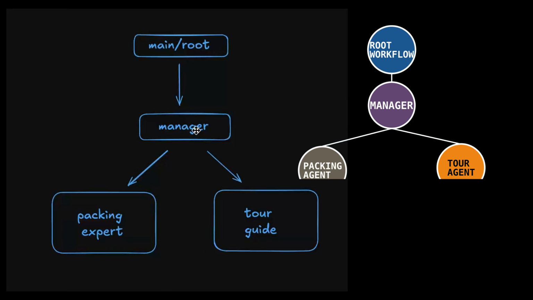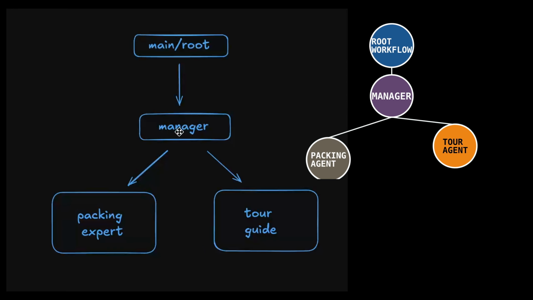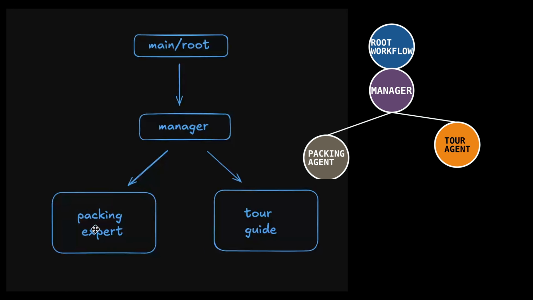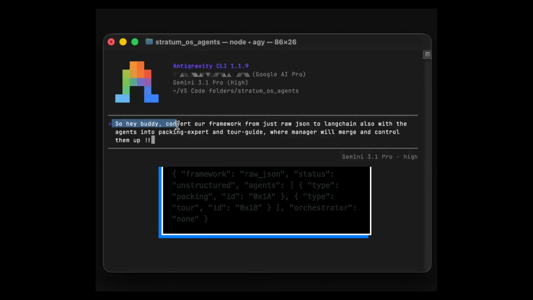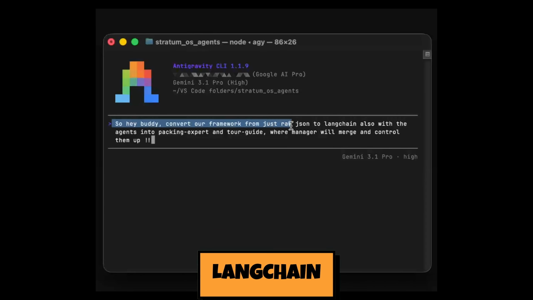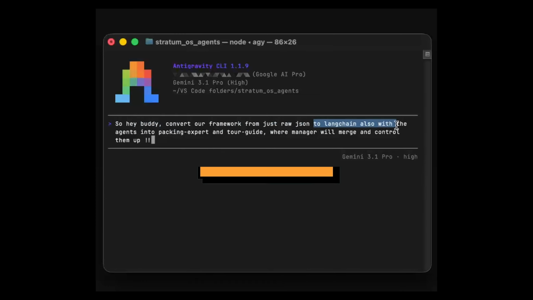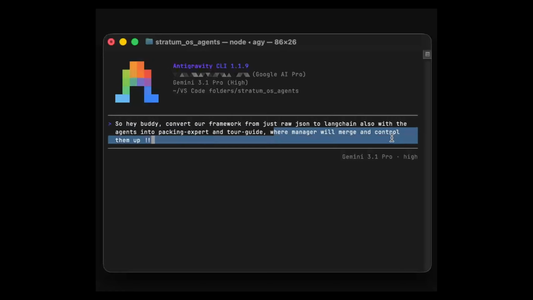Then comes our manager, as we saw earlier, and then it all branches into a packing agent and a tour agent. Huh, perfect. So hey buddy, convert our framework from just raw JSON to LangChain, also with the agents as a packing expert and a tour guide, where the manager will merge and control them. Wow, perfect. Hit enter. Boom.